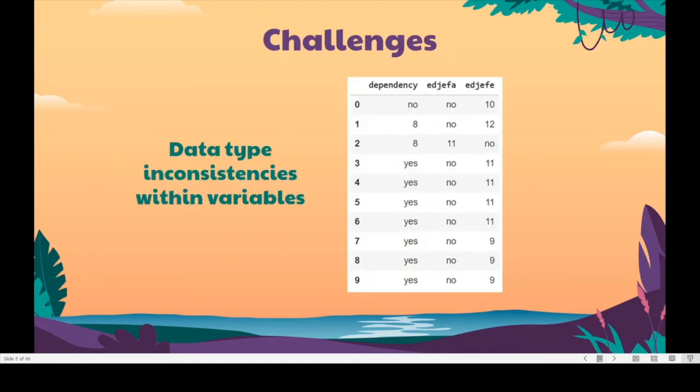One of the challenges we faced was inconsistencies in terms of the data format within certain variables. For example, as you can see here, these variables have both string and numerical values. Hence, to make the columns numeric, we mapped all strings to ones and zeros.